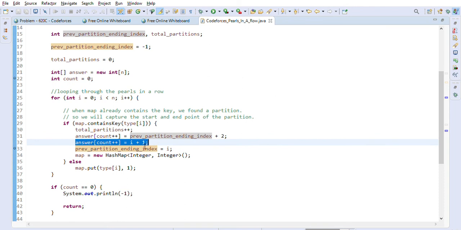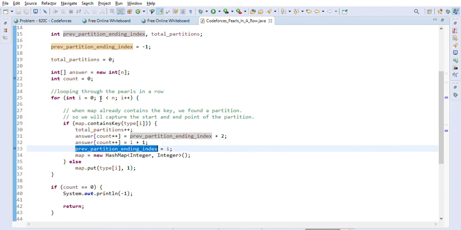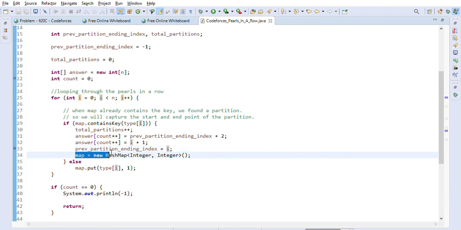After that, we are updating our prev partition ending index variable to I, because I is the place where the partition is ending. Then we are reinitializing the hash map with a new hash map because we want to wipe it off, so we can make another run for the remaining array.